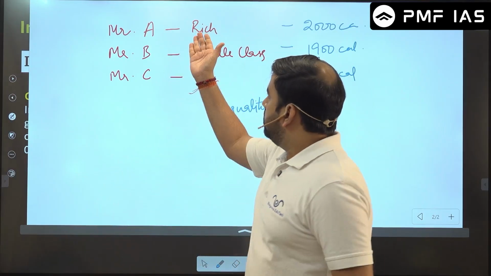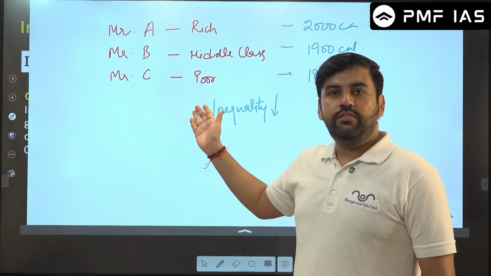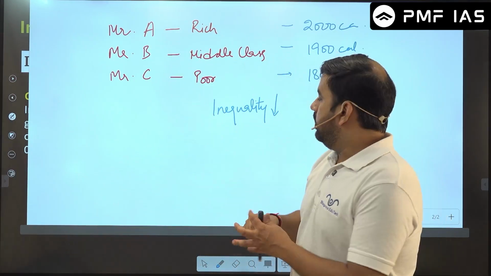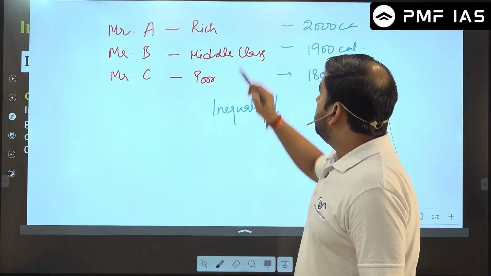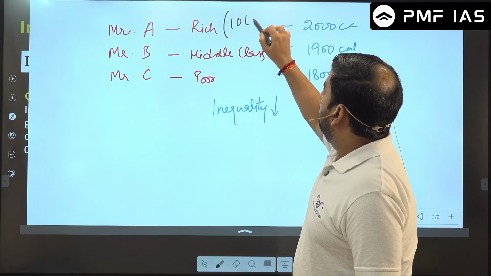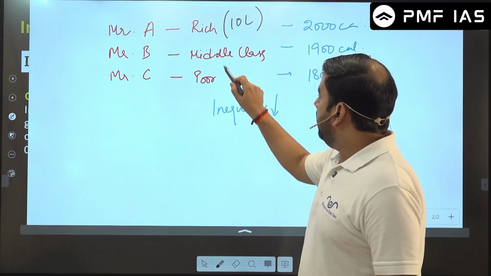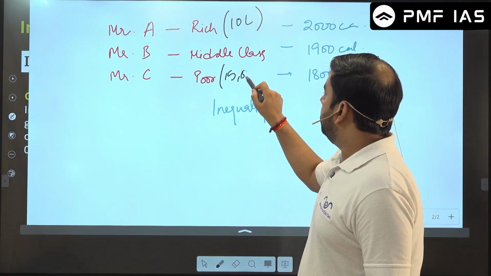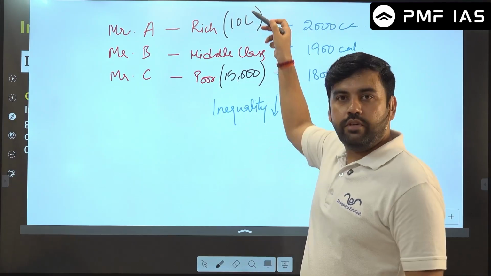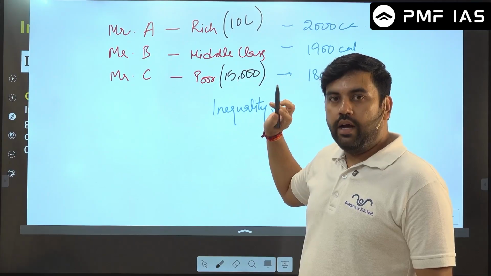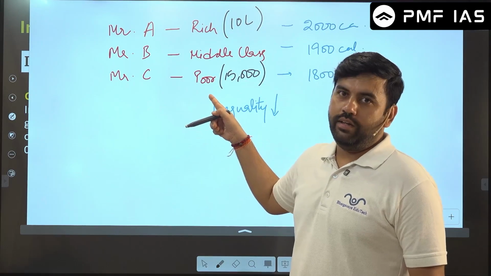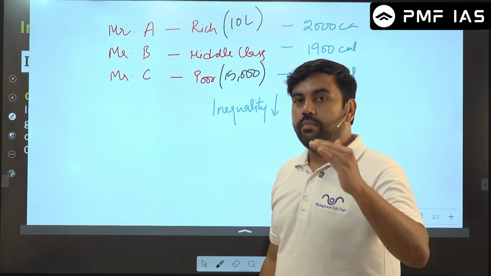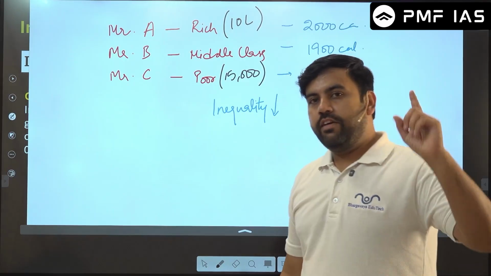Still, Mr. A will remain rich and Mr. C will remain poor. Let's say Mr. A is earning 10 lakh per month and Mr. C is earning 15,000 per month. There's a huge difference between the two. This is true inequality. So when you talk about income inequality, we are very backward.